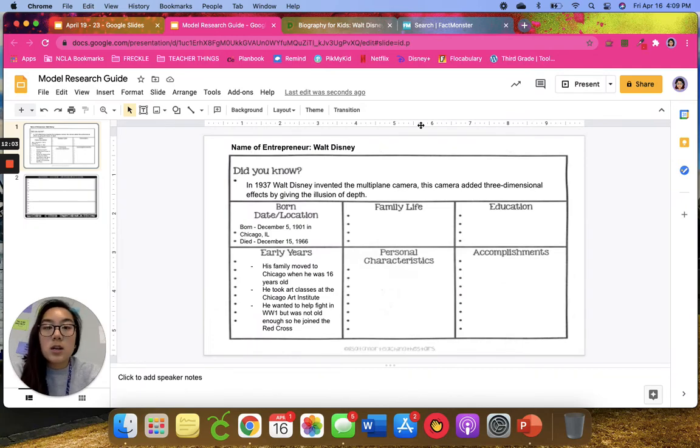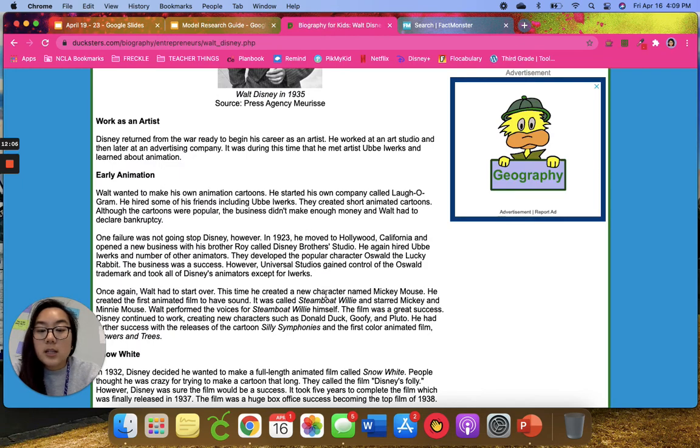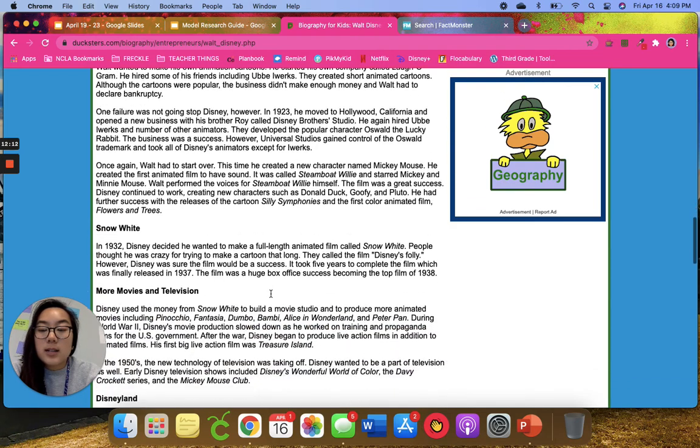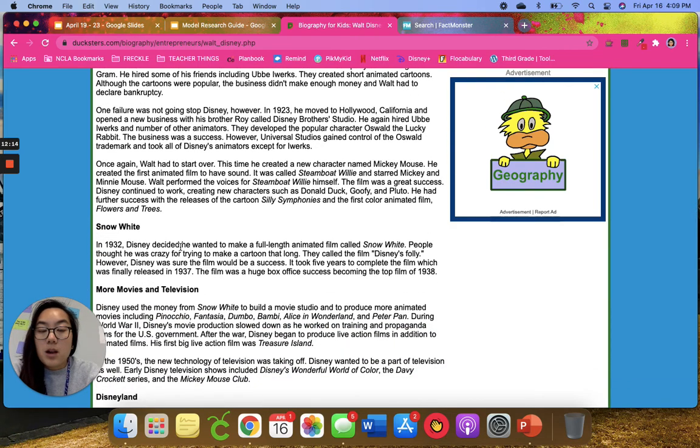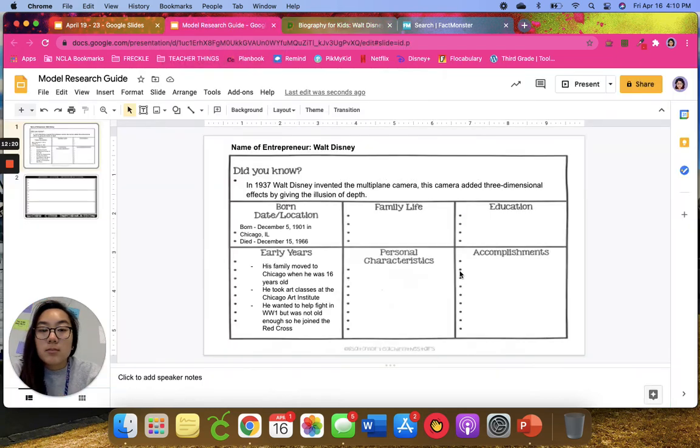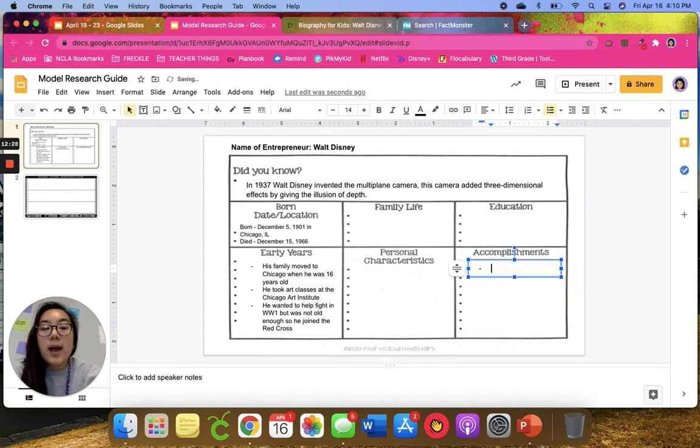We would of course want to include the early films such as Steamboat Willie and the Silly Symphonies, Flowers and Trees, and then of course Snow White, because that was his first full-length animated film. So we would want to add these things over here in accomplishments. And you want to add enough detail because we're going to use this graphic organizer to help us write our research paper. So you want to add enough detail so that you're able to construct your paper and you don't have to go back and re-look things up.